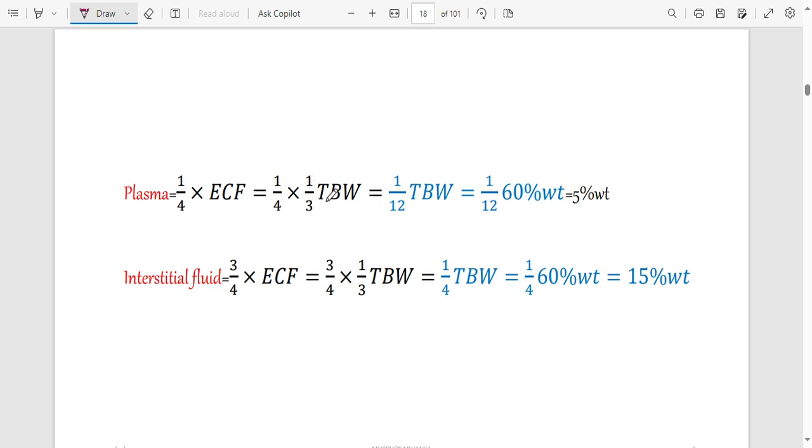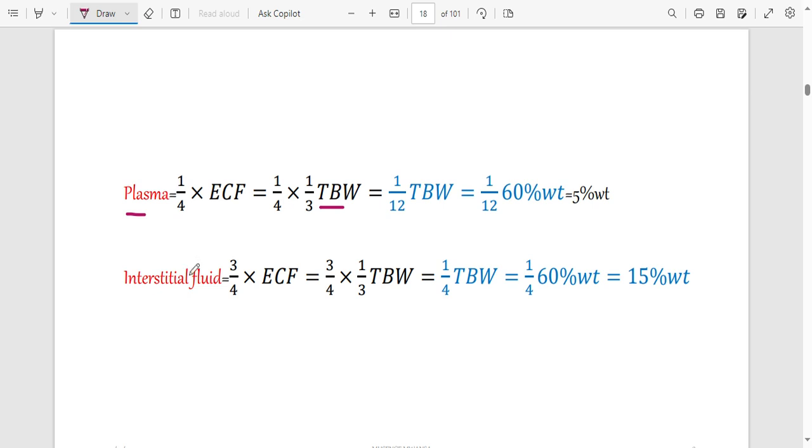We said it's 1/3 of total body water. And remember we said that total body water is 60% of the weight. So if we multiply these two values, it will give us 1/12 of total body weight. Not total body weight, but total body water. Total body water, we said, is 60% of the weight. So you find that the liquid found in blood is 5% of the weight. 5% of the weight. That is how much water you are going to find in the blood vessels.